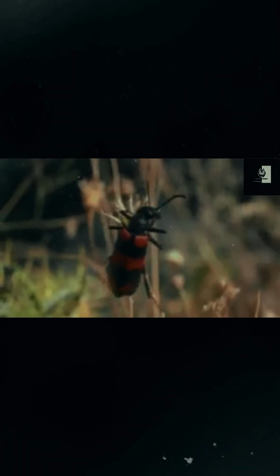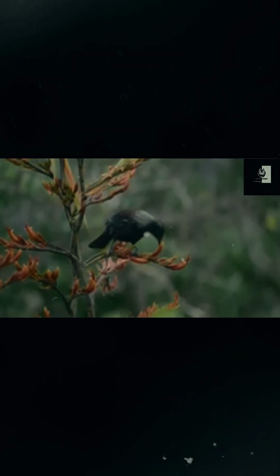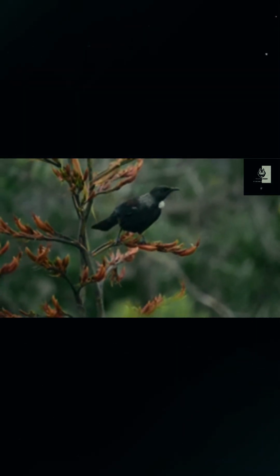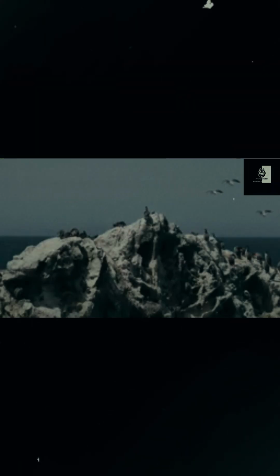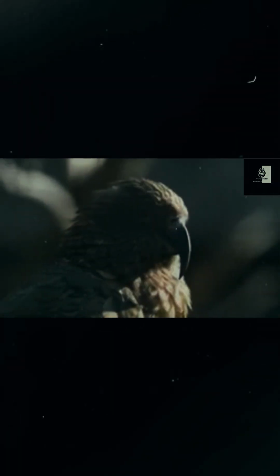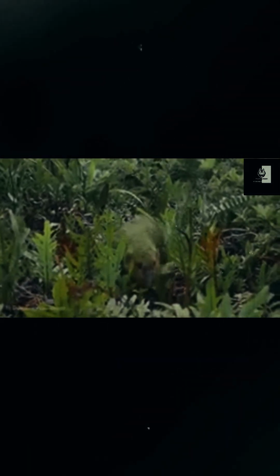Insects became the dominant animals, leading to unique evolutionary developments. Without any predatory mammals, many bird species adapted to fill ecological niches that are usually occupied by mammals elsewhere. Some birds, like the kiwi and the kakapo, have even lost the ability to fly, as they had no natural predators and didn't need flight for survival.